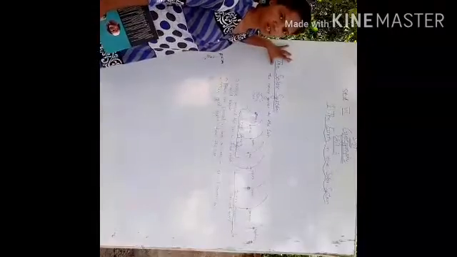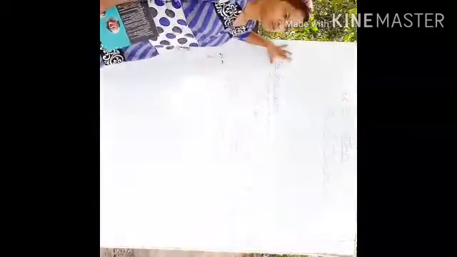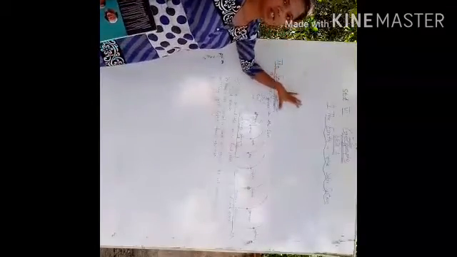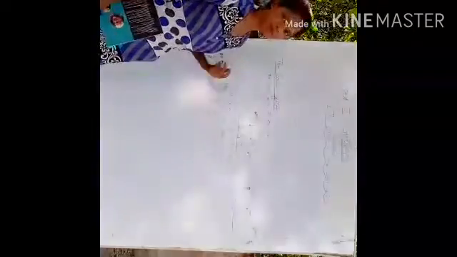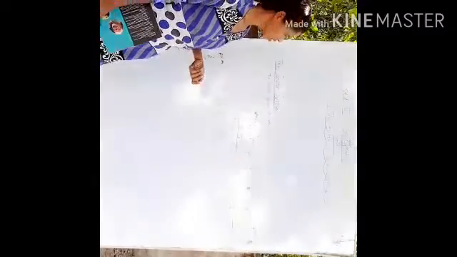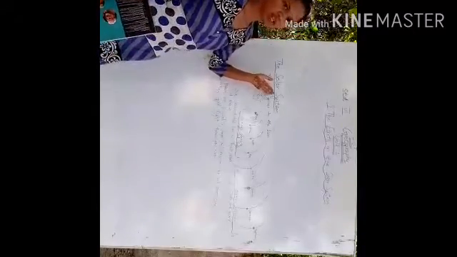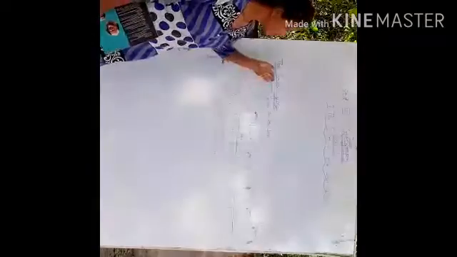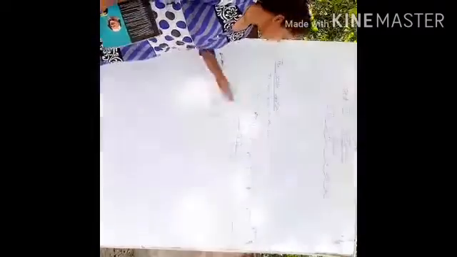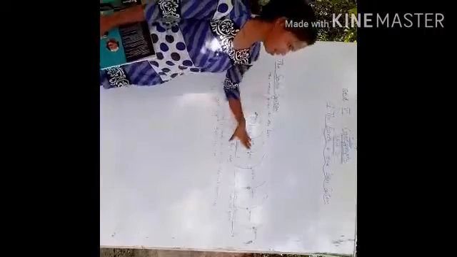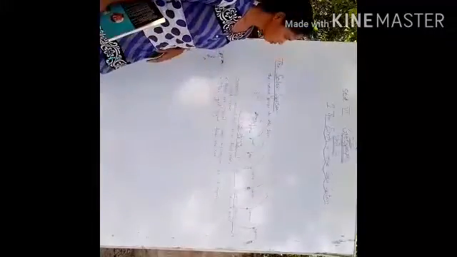Now let us study the solar system. When talking about the solar system, we first think about the planets. But actually, what is the solar system? The solar system is the name given to the sun and the bodies around it. Here I have drawn a rough diagram.